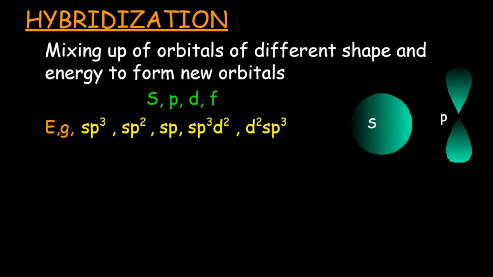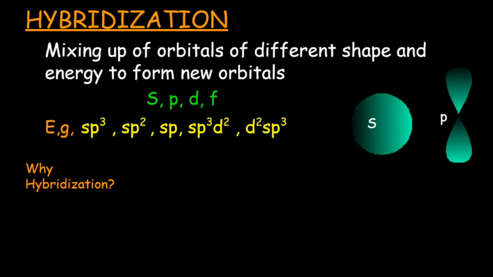Now the question is, why hybridization? The very first reason which supports the hybridization phenomenon is the overlap integral. A greater overlap integral means a greater extent of overlapping during bonding, which results in high bond energy and ultimately leads to stronger bonds. So the bonds formed by hybrid orbitals are stronger than the bonds formed by isolated s, p or d orbitals. It is because the overlap integral of a hybrid orbital is greater than that of isolated s, p or d orbitals.